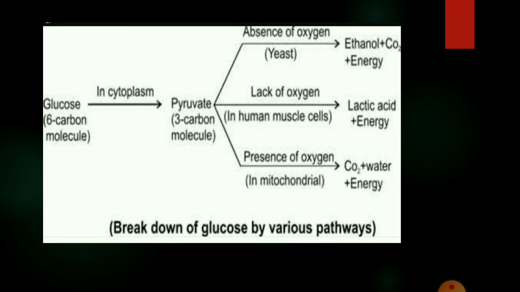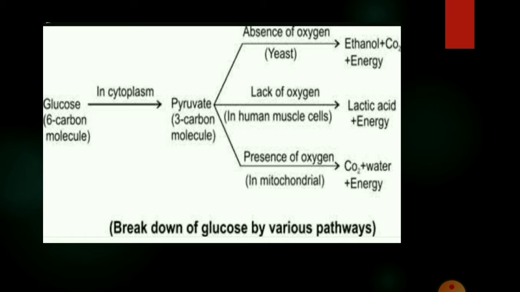Now the breakdown of the pyruvate using oxygen takes place in the mitochondria, and the process breaks up the 3 carbon molecule, the pyruvate, to give 3 molecules of carbon dioxide. The other product is water. Since this process takes place in the presence of oxygen, it is called an aerobic process or aerobic respiration. The release of energy in this aerobic process is a lot greater than in the anaerobic process.